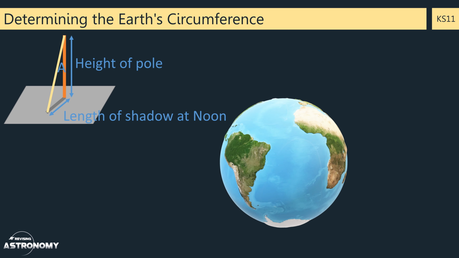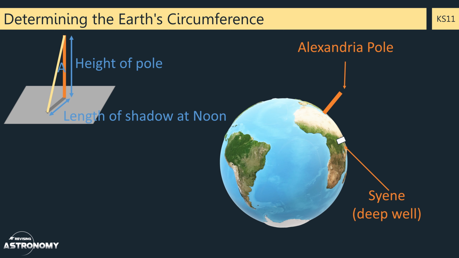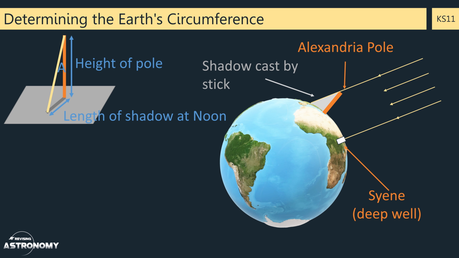We can see a representation of that experiment with the pole at Alexandria and the deep well at Syene. Now, assuming that the sun is so distant that the rays of the light were parallel, Eratosthenes could use mathematics to show that the angles A and B here were alternate angles and so therefore equal to each other.